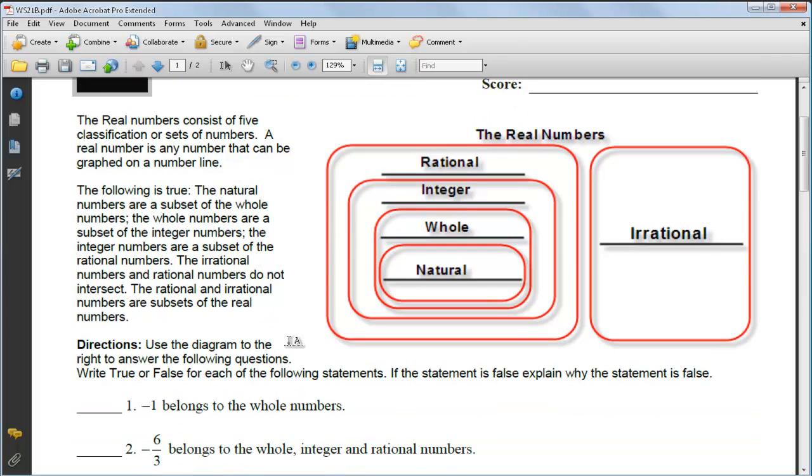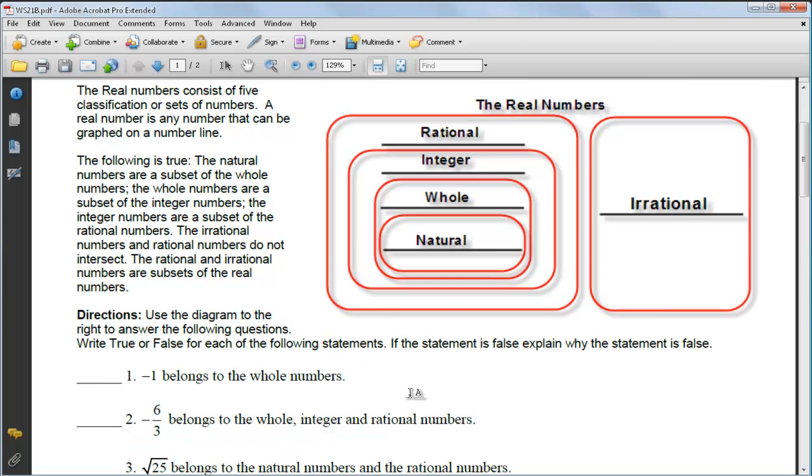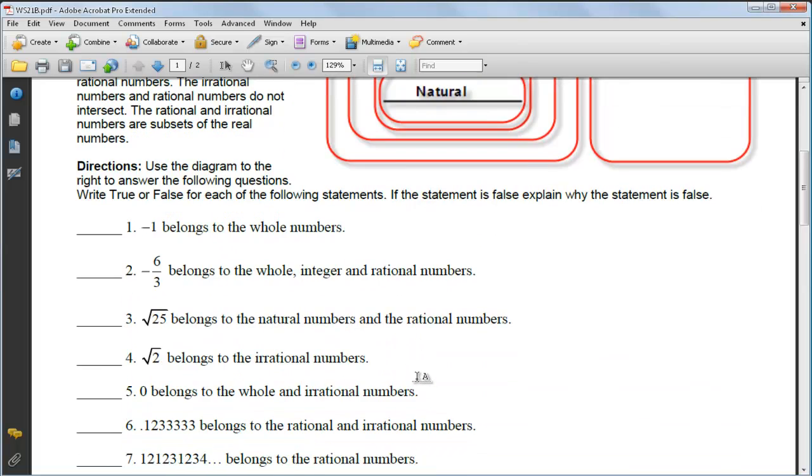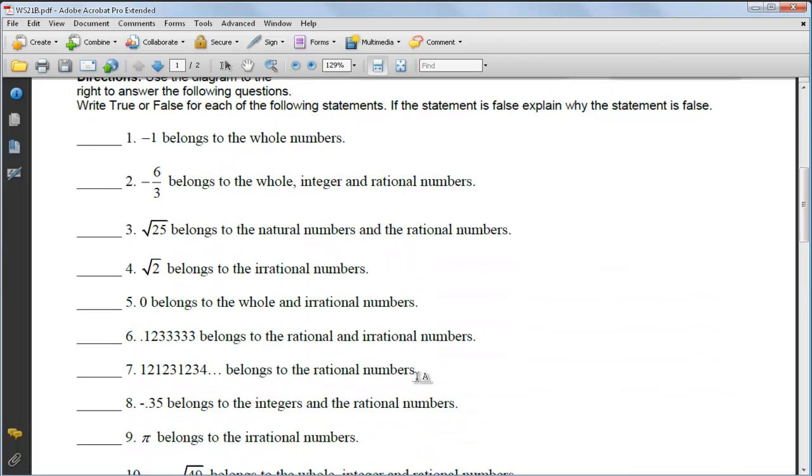So let's use the diagram to the right to answer the following questions. Write true or false for each of the following statements. If the statement is false, explain why the statement is false. Okay, so let's go ahead and do this.